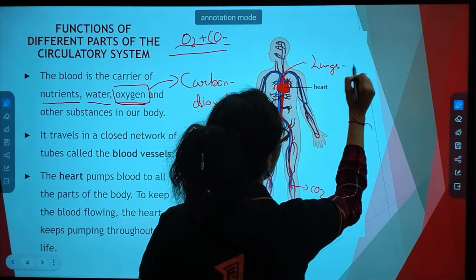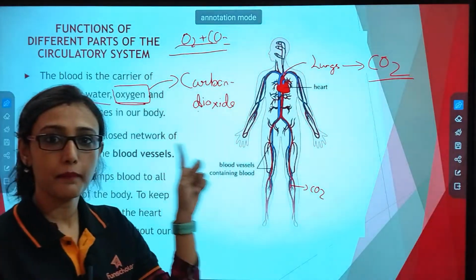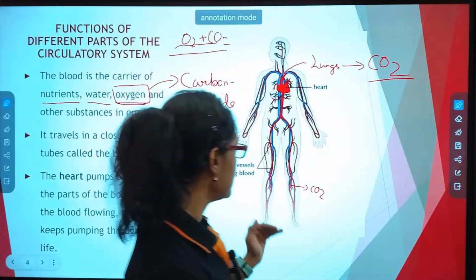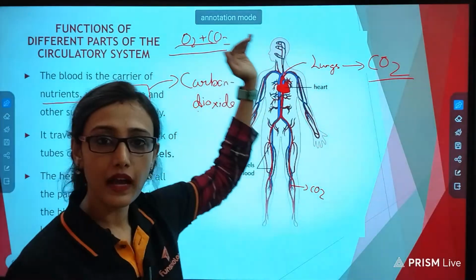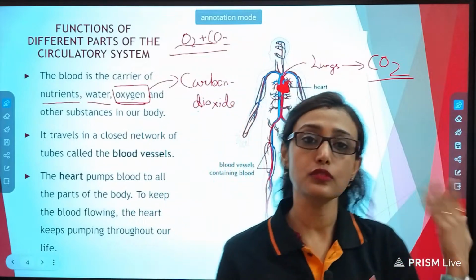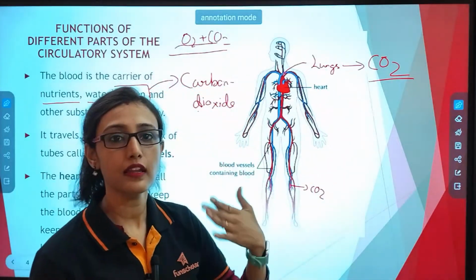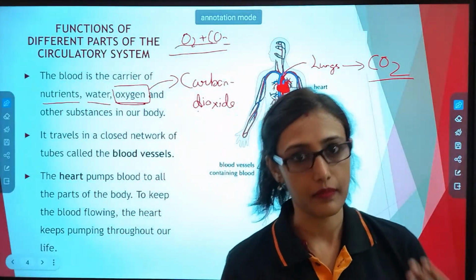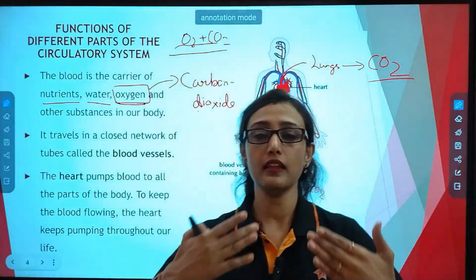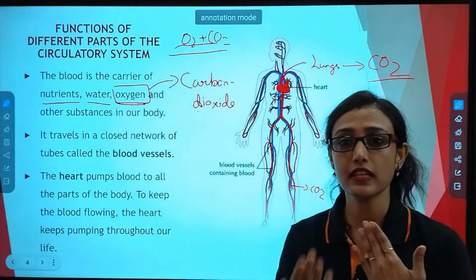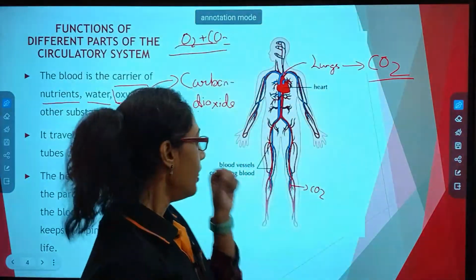And we breathe out carbon dioxide. So that is one of the main reasons why we need to carry blood from the body towards the heart. The blood carried towards the heart contains carbon dioxide which needs to be eliminated by our respiratory system. When we read about respiratory systems, then you will understand how gas exchange takes place between our respiratory organs and the environment.